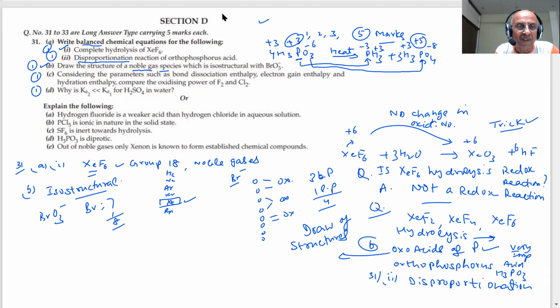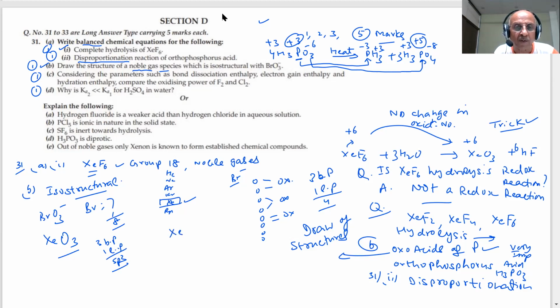Now the element which has 7 plus 1, 8, will be xenon. And what is that compound, students, which is isostructural with this? Now you will have XeO3. Again, in xenon, there are 8 electrons, and you are forming 3 bond pairs and one lone pair. Now that will mean sp3 hybridization, but one is a lone pair. Lone pair is not visible.